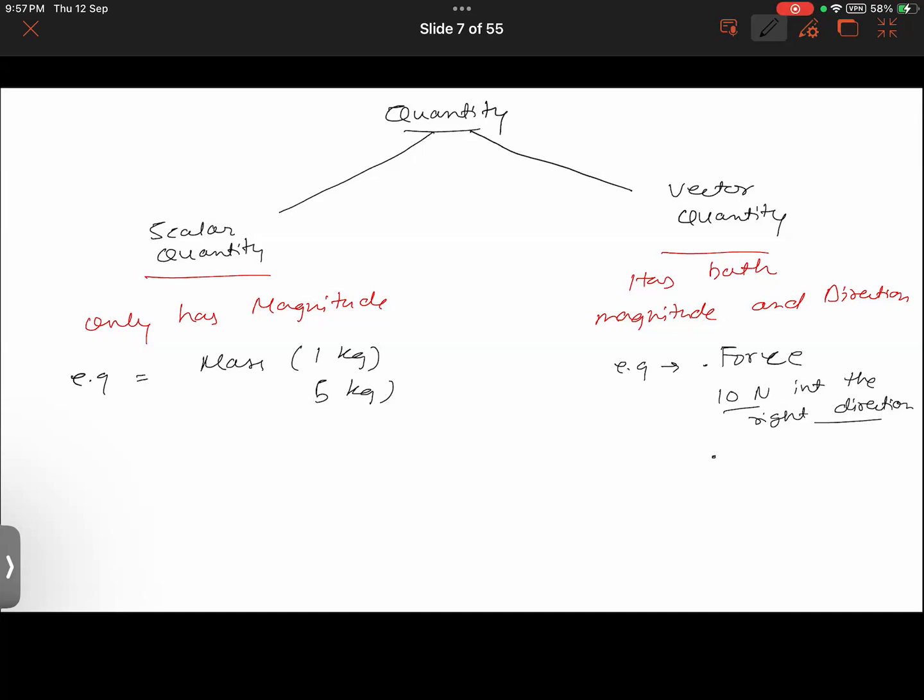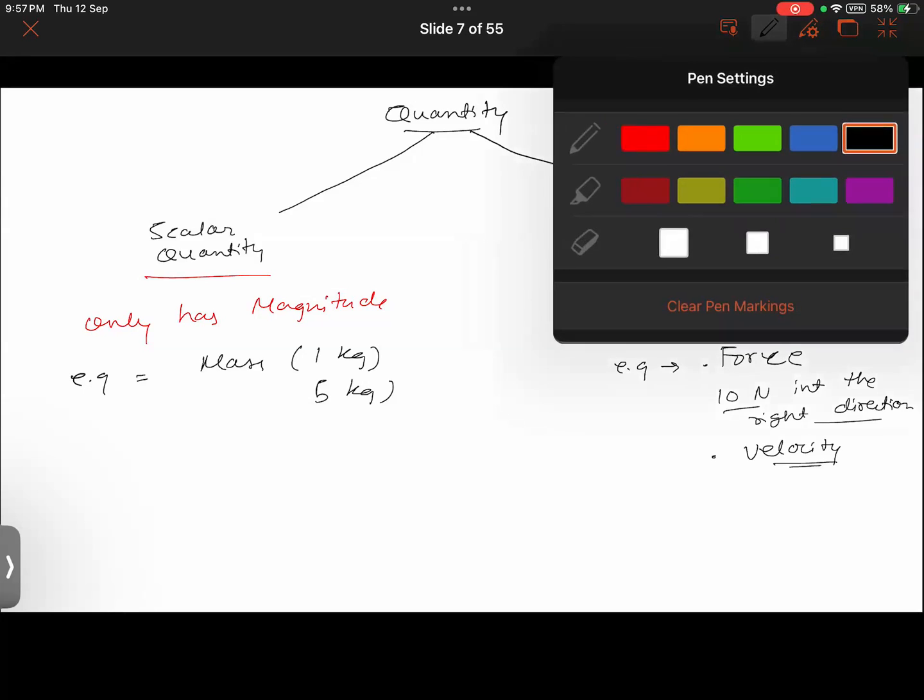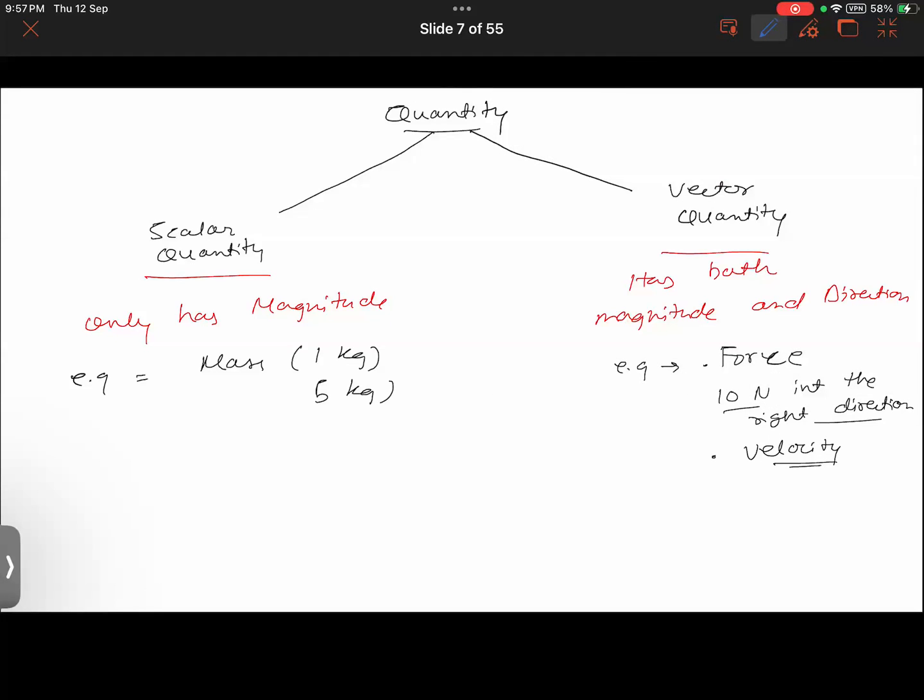Some other examples are velocity. Velocity is basically when we talk about speed and the direction also. Let us say I am driving the car at a speed of 50 kilometer per hour in the north direction.